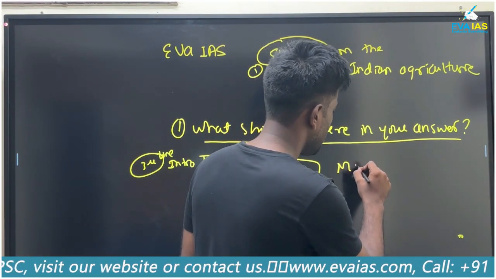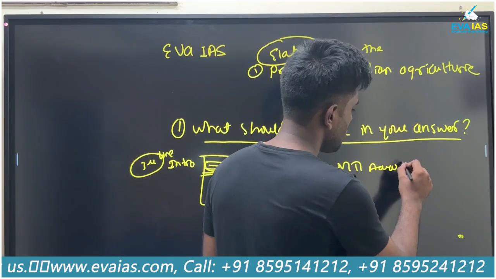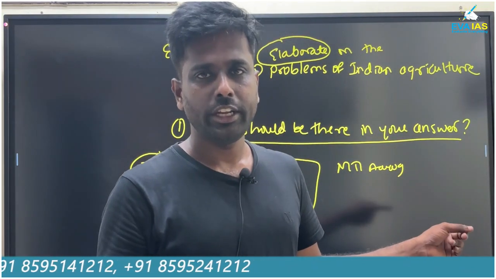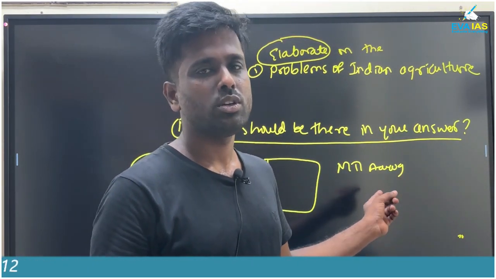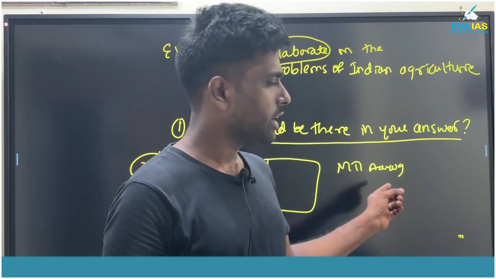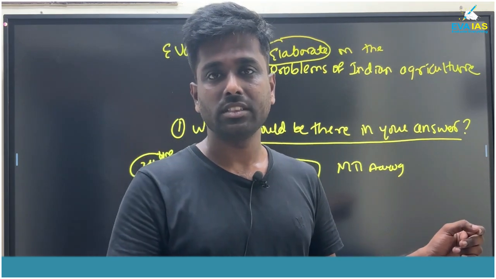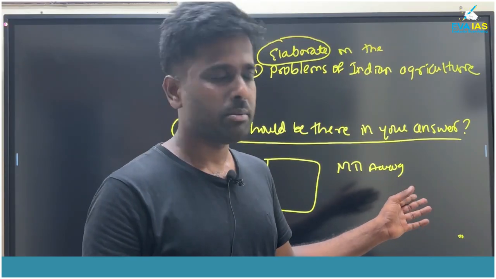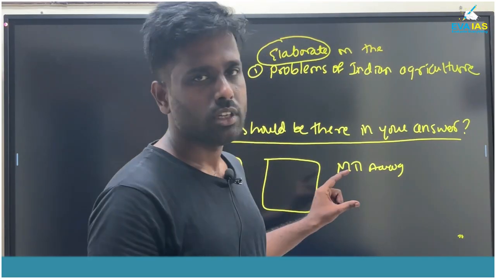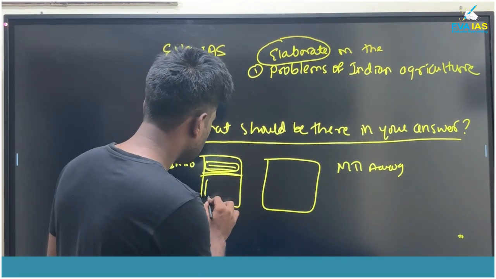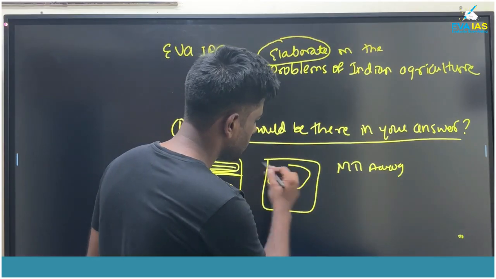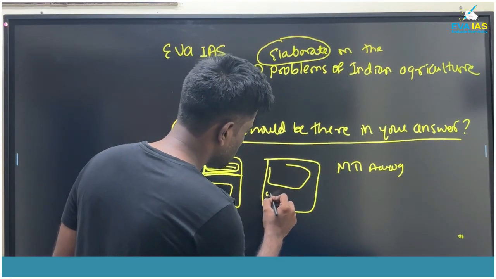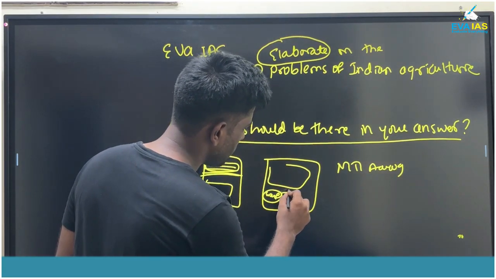See, NITI Aayog report on education, NITI Aayog report on health, NITI Aayog report on the multidimensional poverty index, and NITI Aayog report on ranking of the states based on their investment. So you have to mention these kinds of statements or reports in the introduction. And the next part is the demand. You have to understand the demand in this one, and here you can mention the way forward. What we will do next.